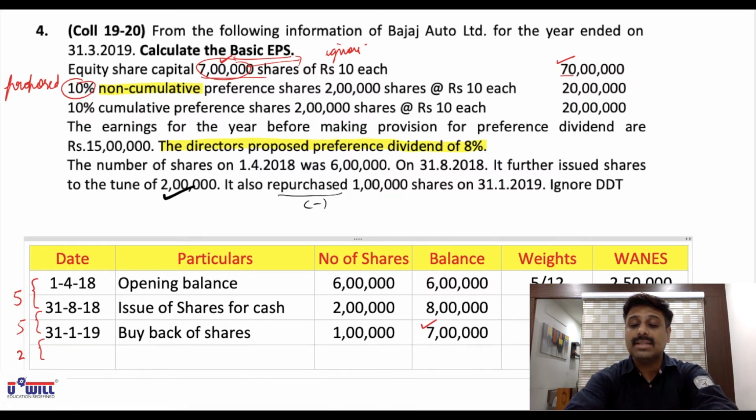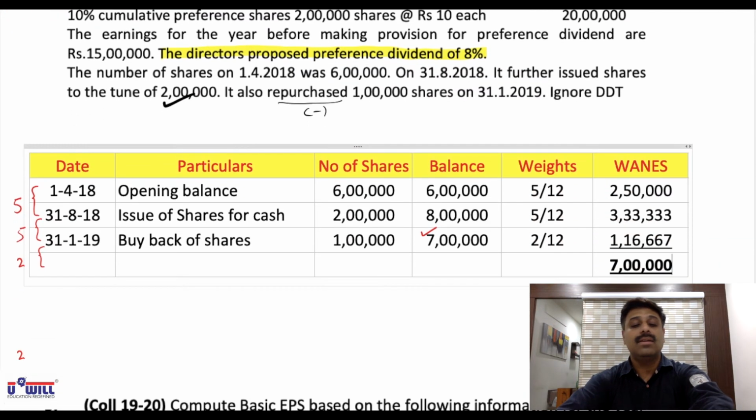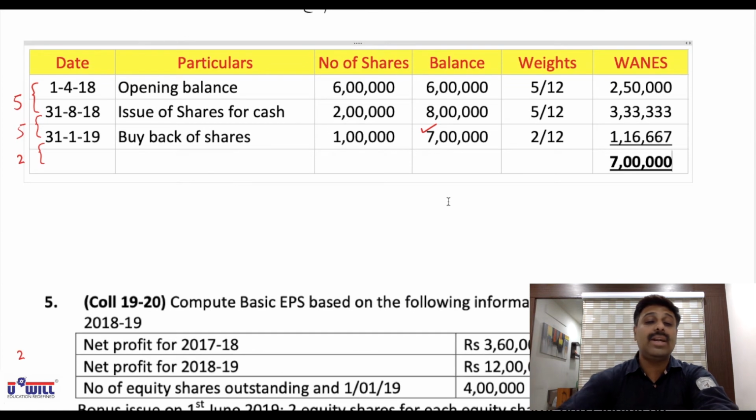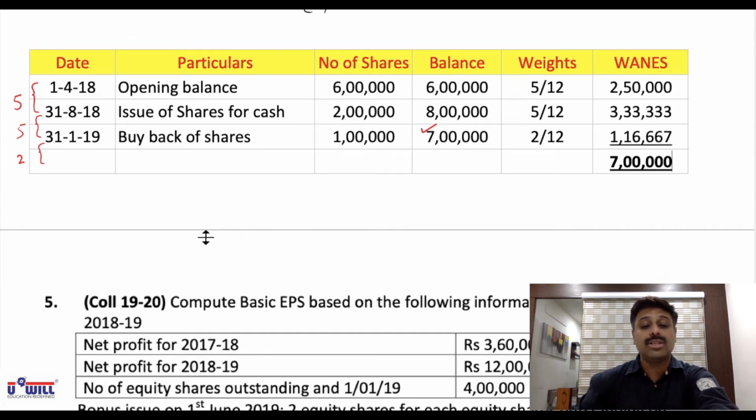So 1,16,667. We'll round it off. Now do the total. It comes to 7 lakhs. Okay, 2,50,000 plus 3,33,333 plus 1,16,667. 7 lakhs is total weighted average number of equity shares.